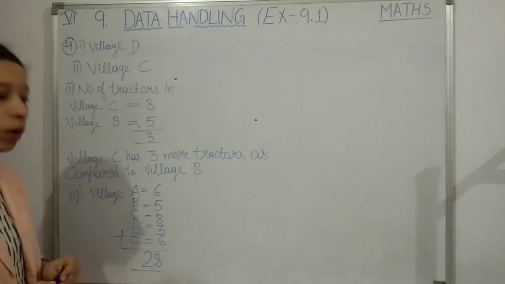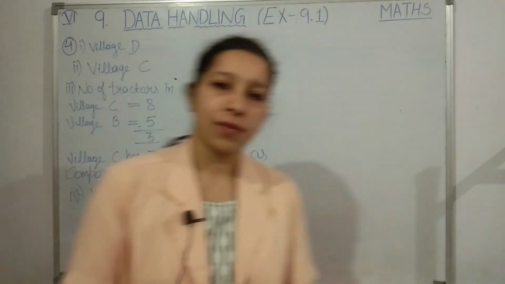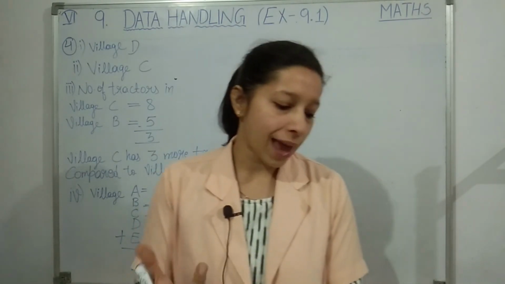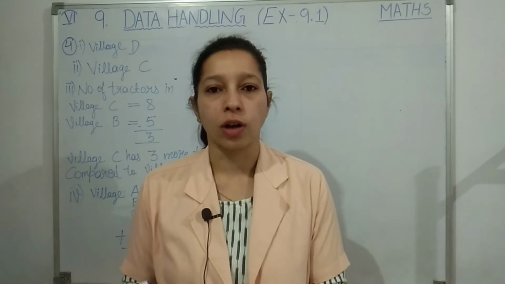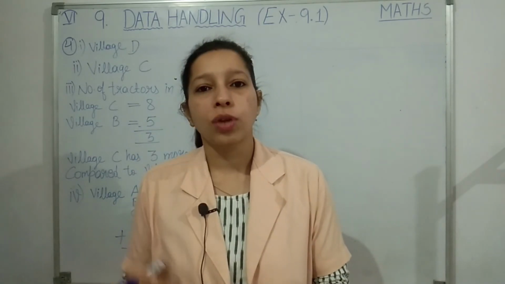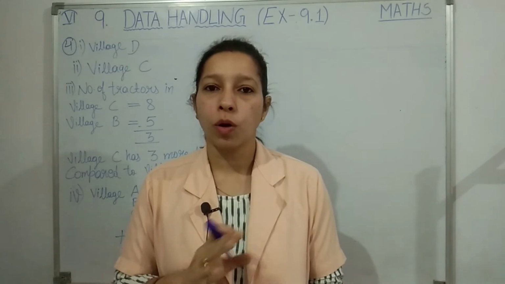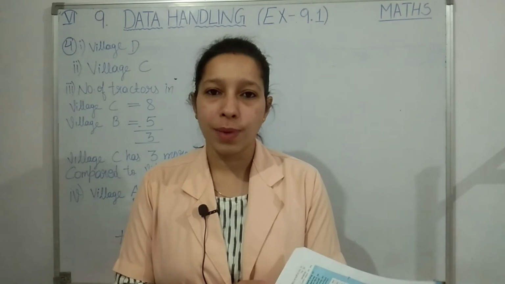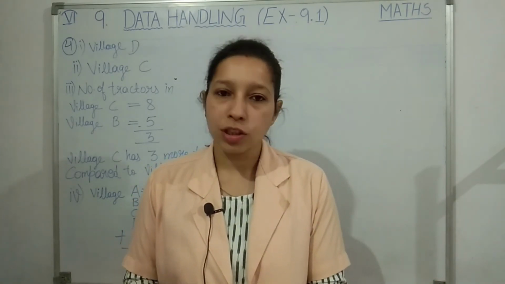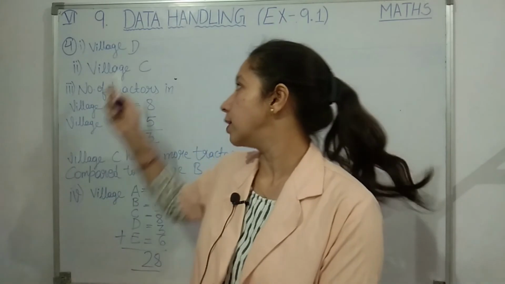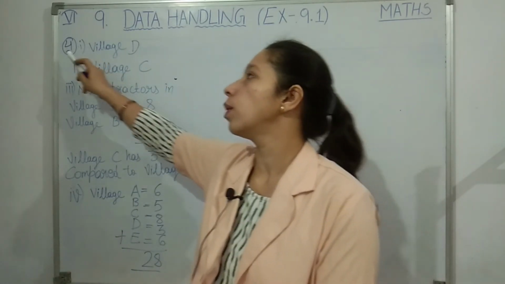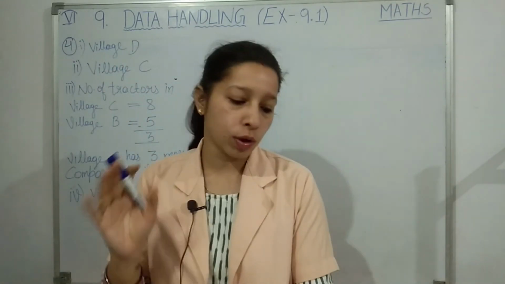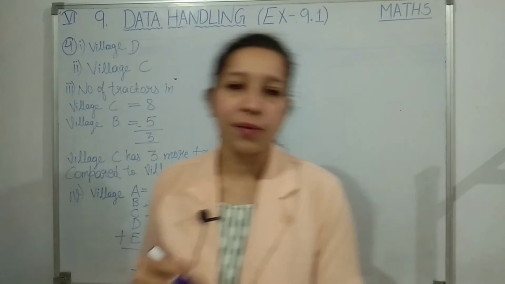Like this, we have to see the pictograph, we have to observe, and then we can simply answer and note it down. And one more thing, students, you will be having a doubt whether we have to write the full question or not. For questions 1, 2, 3, you have to write the whole question in your notebook. But from question number 4 to question number 7, no need to write and draw this pictograph. You can simply write the points. You will put the question number and write the answers related to the first, second, third and fourth points. That's all. No need to draw the pictograph. Okay. Note it down, then we'll see the next question.